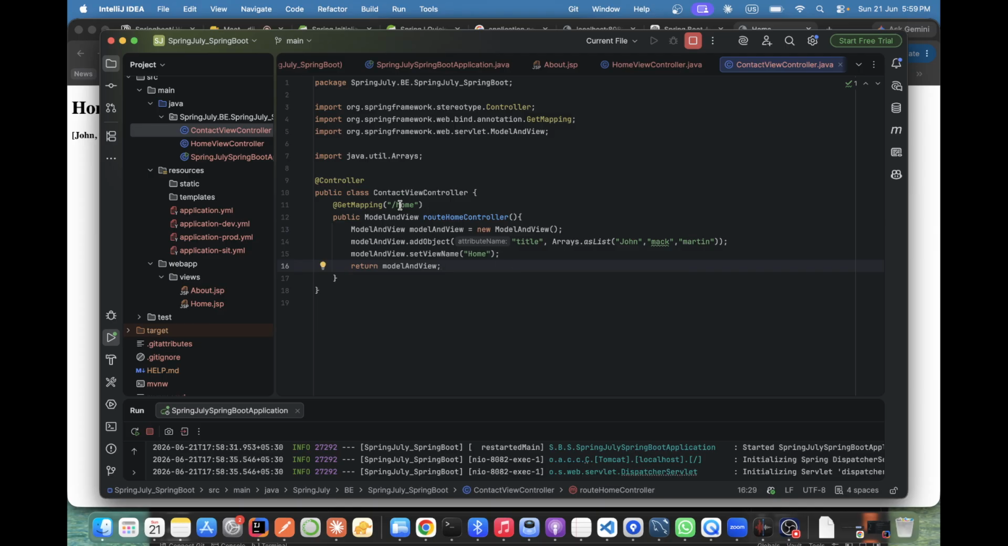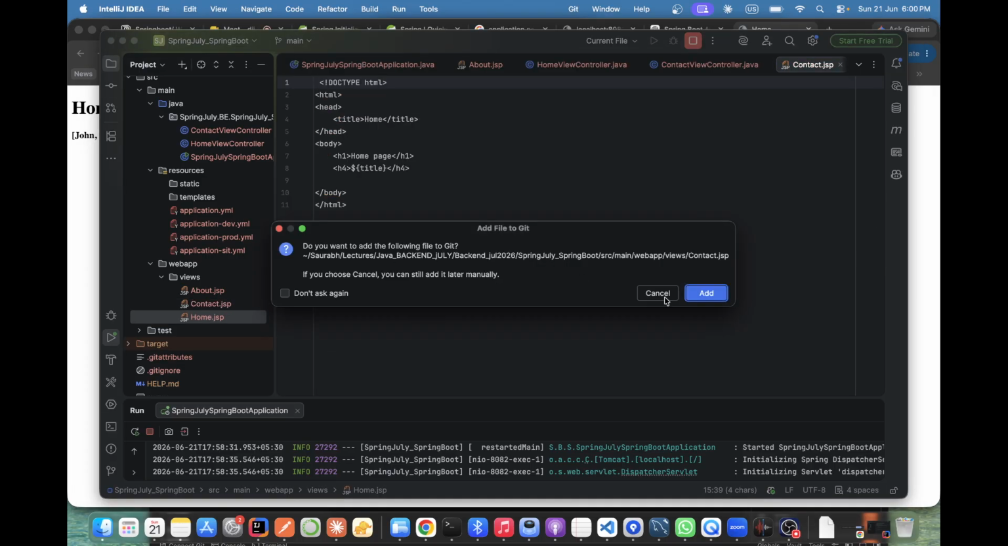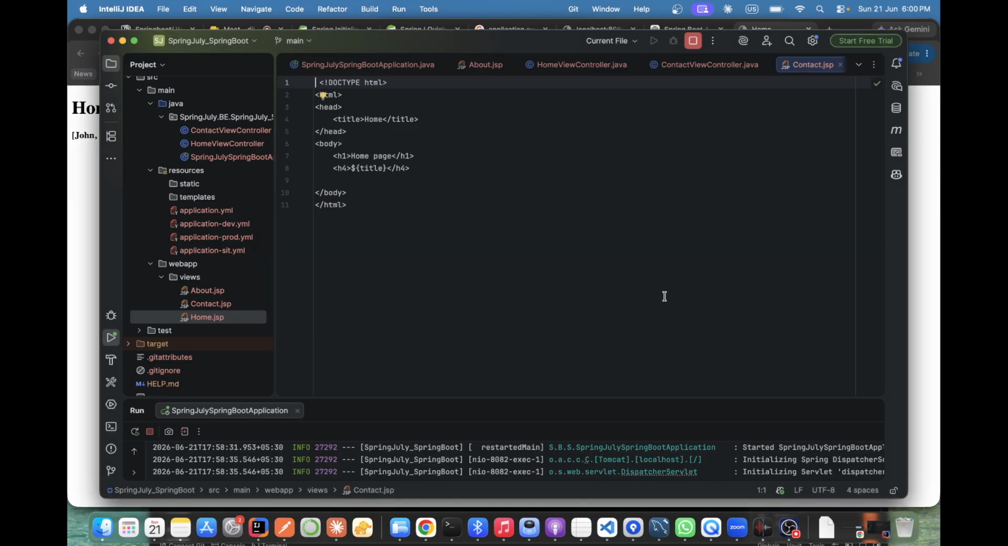Here I'm just saying if a request comes as /home, you render this page. I'll create one more, and the name is given as contact. See, now slowly we are moving to REST controller in real life, you'll understand. Contact JSP, and this I'm just writing as contact us.